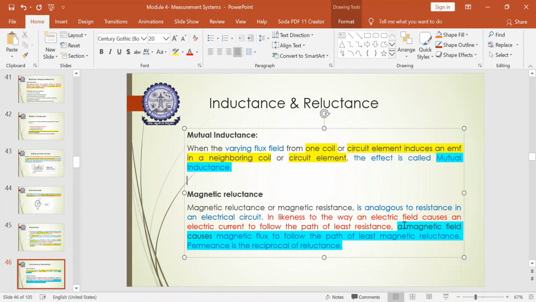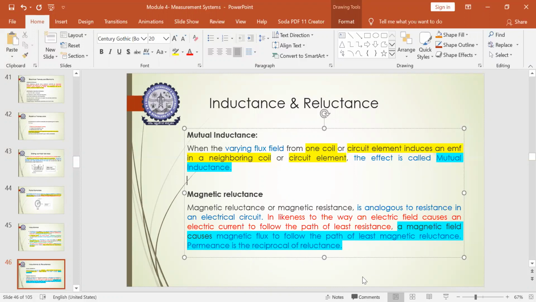Okay, so this is what you have to understand, the difference between inductance and reluctance. Inductance will allow the flow of current, and any variation in the current induces an EMF in the circuit element, whereas reluctance will provide the least resistance for the flow of either the electric field or the magnetic flux in an electrical circuit. So this is the difference between inductance and reluctance that you have to understand.